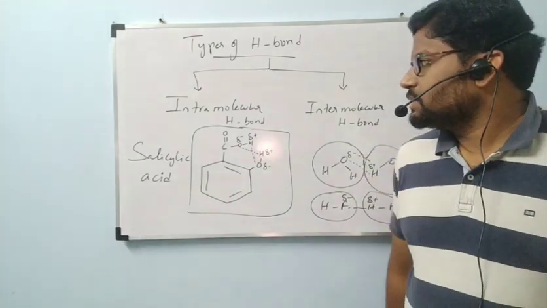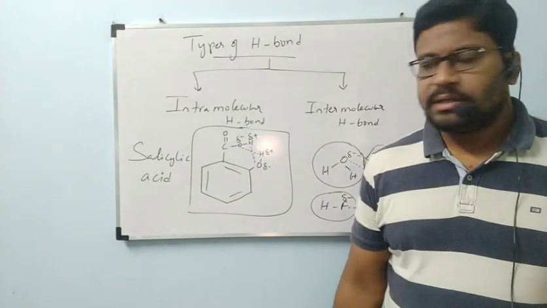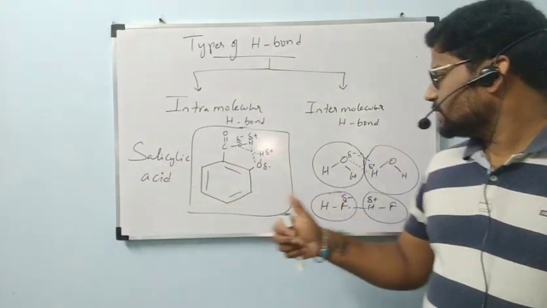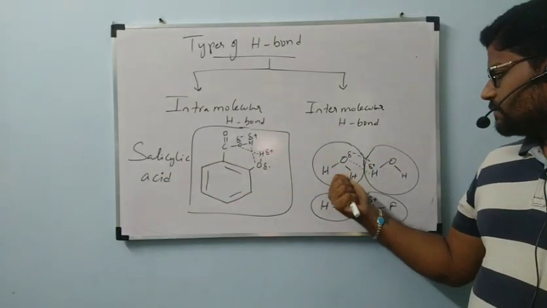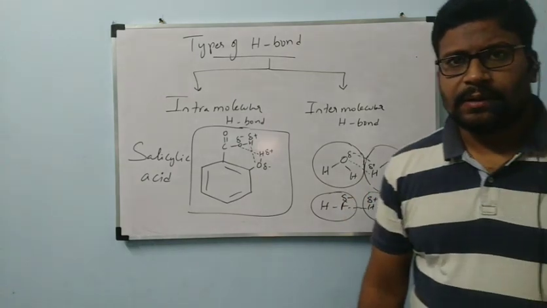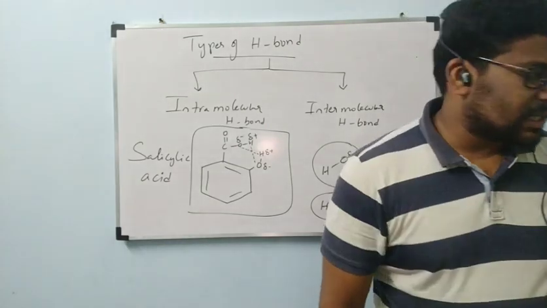Next, what are the types? Intramolecular and intermolecular. The name of this compound is salicylic acid, and here we have taken the examples water as well as HF. After this we will go to the next concept.